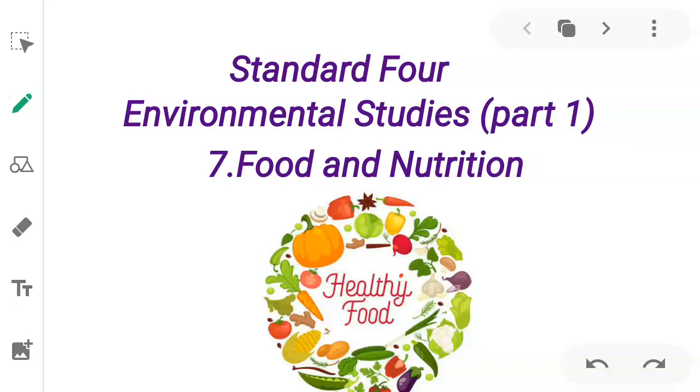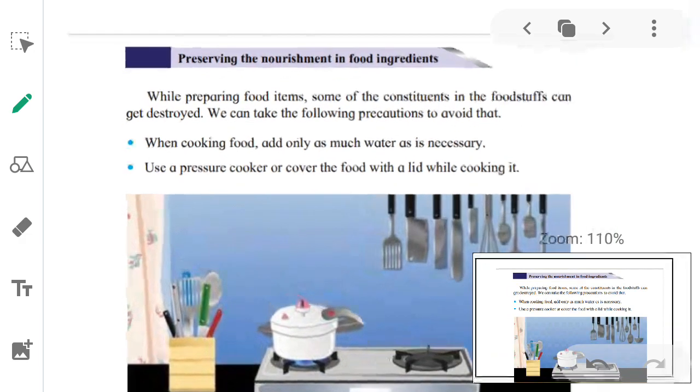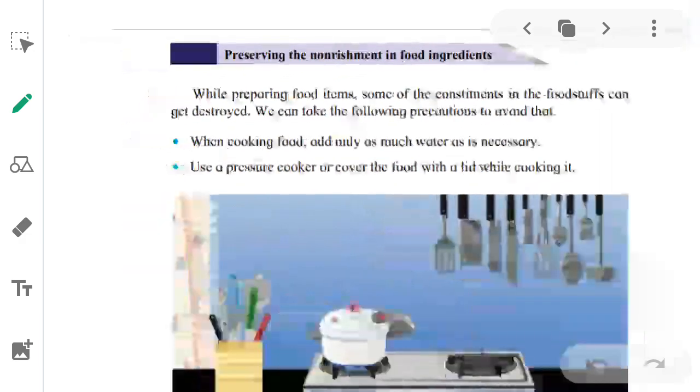So we are going to study how to preserve the nourishment in food ingredients. Let's get started. Preserving the nourishment in food ingredients, matlab, what does it mean? It means how to preserve the vitamins, calcium, proteins, zinc, iron present in the food without getting it wasted. Nourishing constituents in the food shouldn't get wasted while we cook them. So how can we preserve it? How can we protect our nutrients from getting wasted?